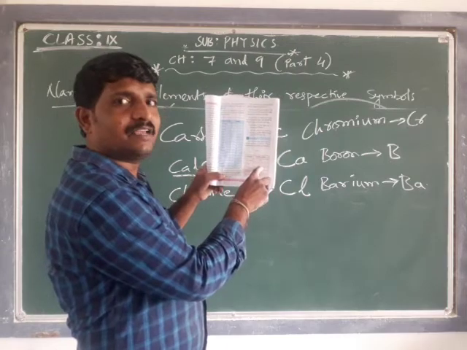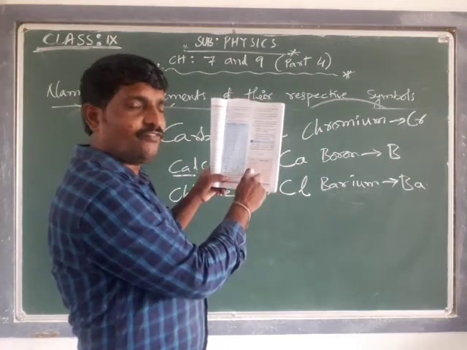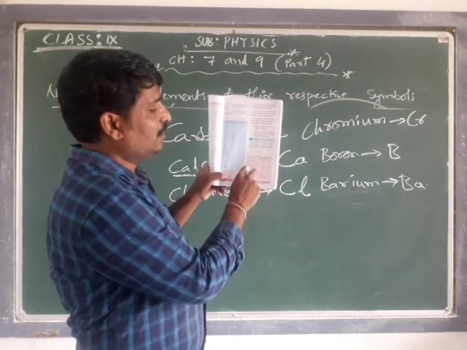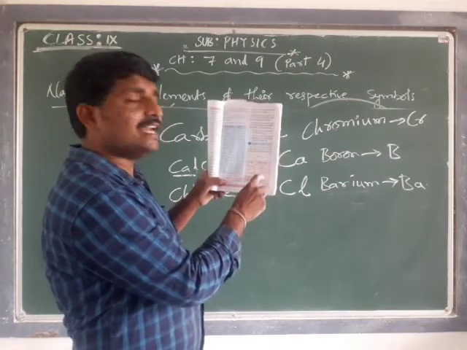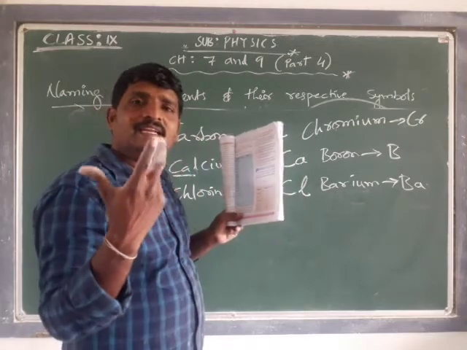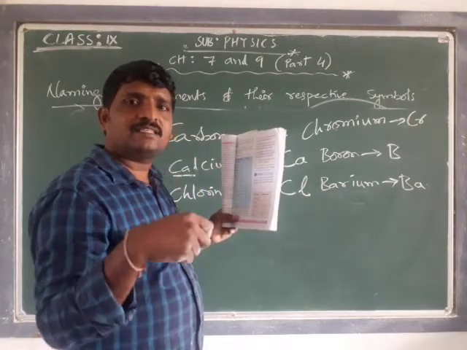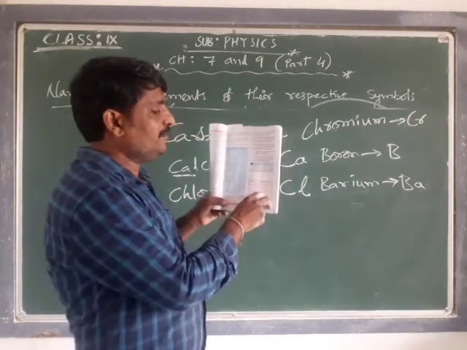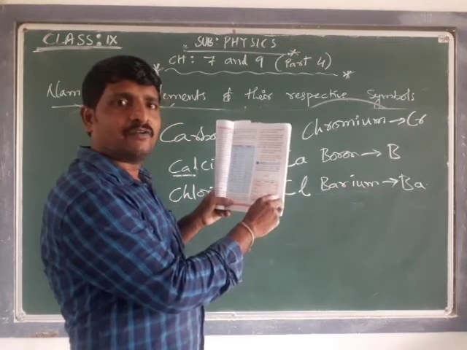Carbon, small c is been given. Is it right? If not, what is the correct symbol you write beside? Chromium, CHR is been given. What is the fault here? See, 3 letters cannot be. We can't take 3 letters for a symbol. Only maximum 2. So, if it is not right, what is the right symbol we have to write here?